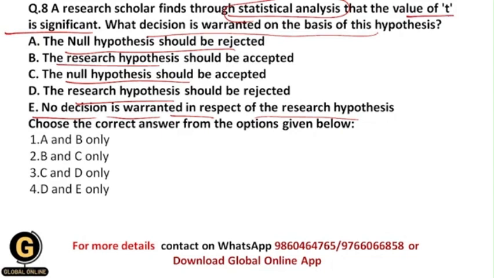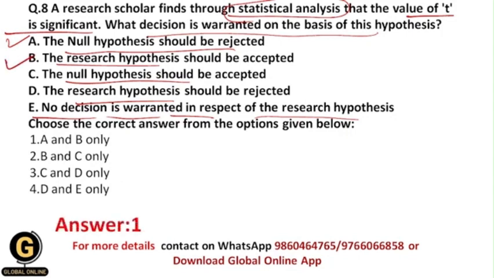So it means that whenever we get the t-value as a significant value, then we need to accept the research hypothesis over here, and that's why in this situation we need to reject the null hypothesis. So two decisions are warranted over here on the basis of this hypothesis: the null hypothesis should be rejected and the research hypothesis should be accepted.